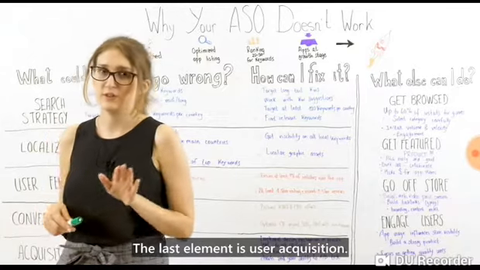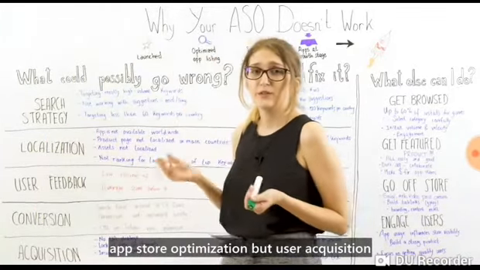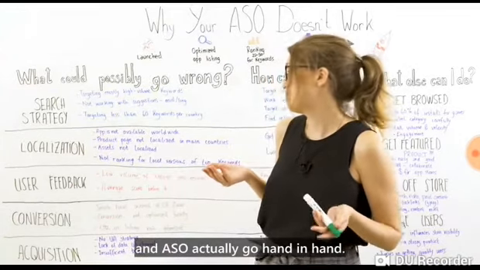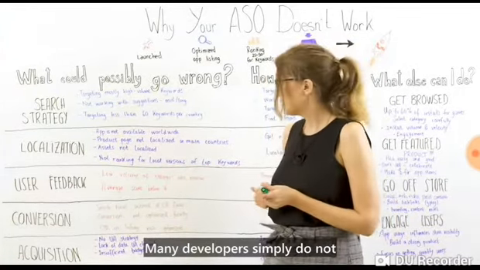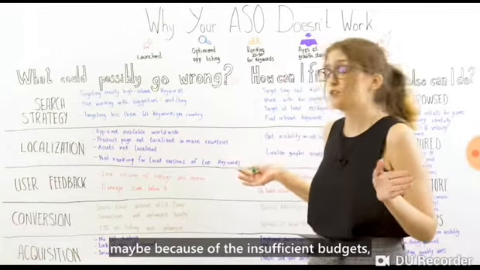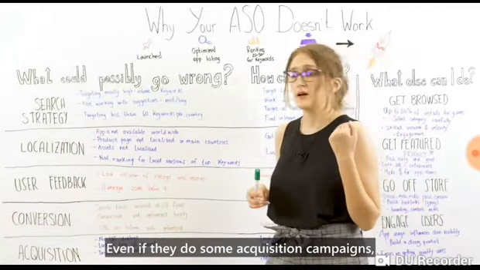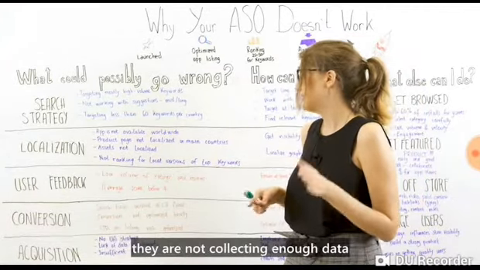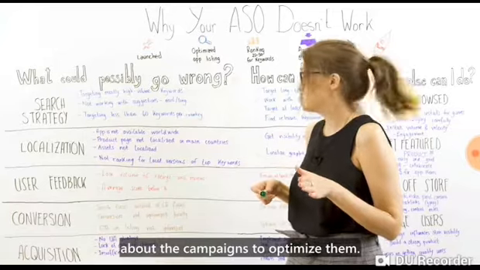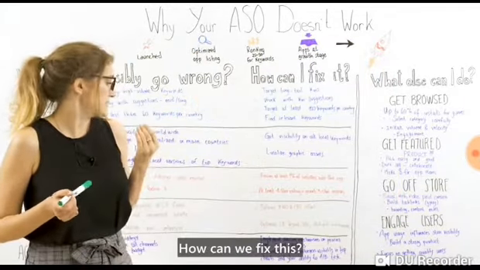The last element is user acquisition. It is technically not a part of App Store optimization, but user acquisition and ASO actually go hand in hand. Many developers simply do not have any acquisition strategy, maybe because of insufficient budgets, maybe because of other reasons. Even if they do some acquisition campaigns, they are not collecting enough data about the campaigns to optimize them. How can we fix this?